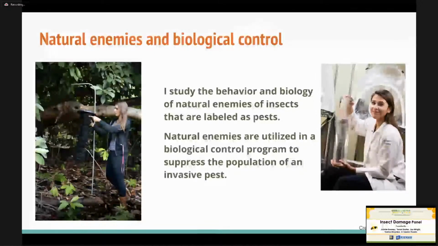Now, when I say an invasive pest, what I mean is that it's not native from around here. It probably hitchhiked a ride, maybe on a boat, maybe underneath your shoe, who knows, from a different country. But the point is, this is not its native region. So I try to look at its native region to find these natural enemies and bring them over so I can apply them in a biological control program.